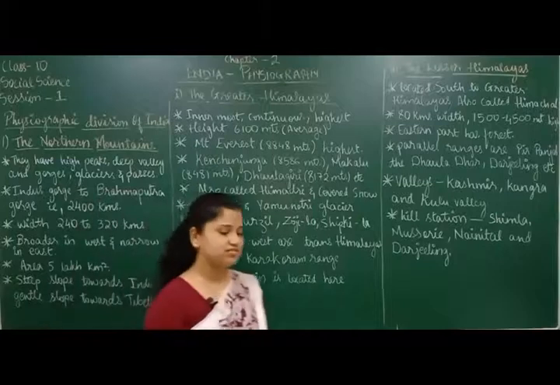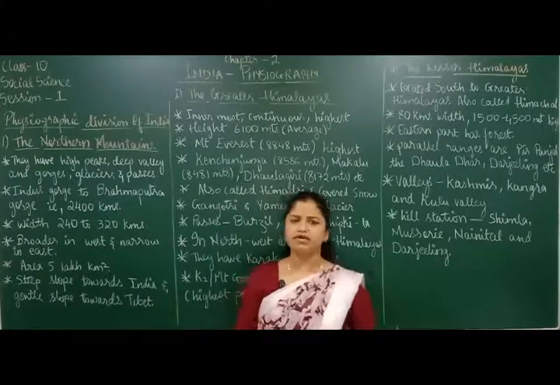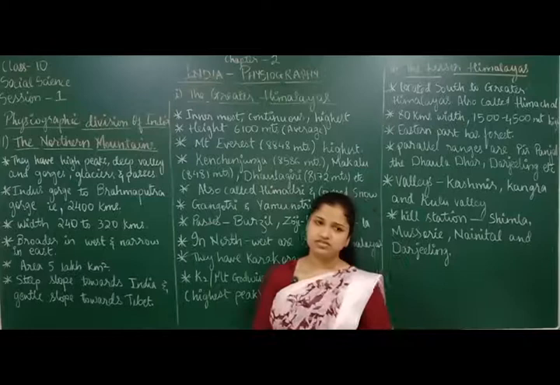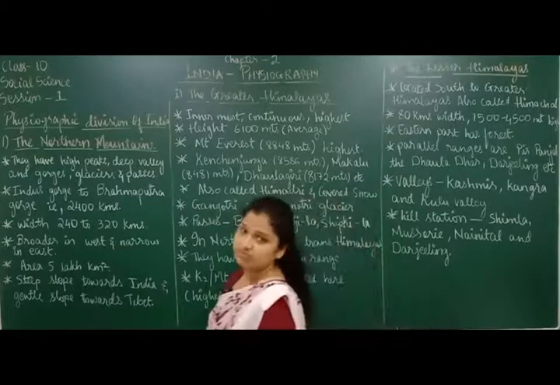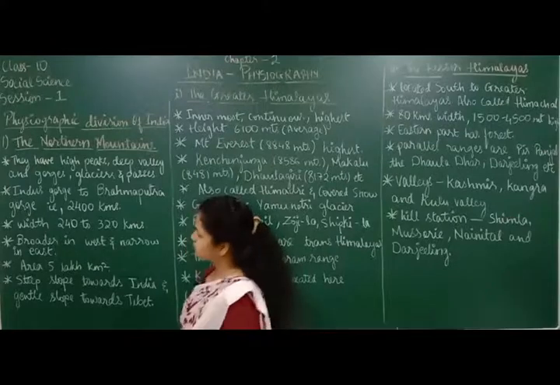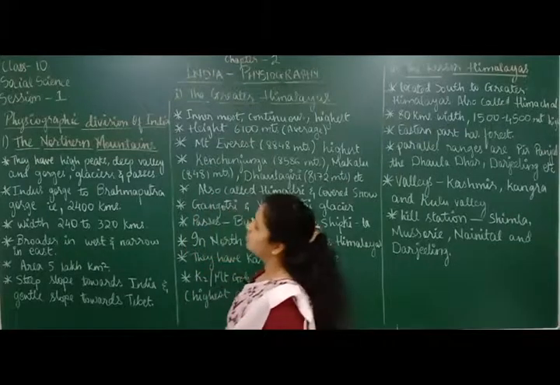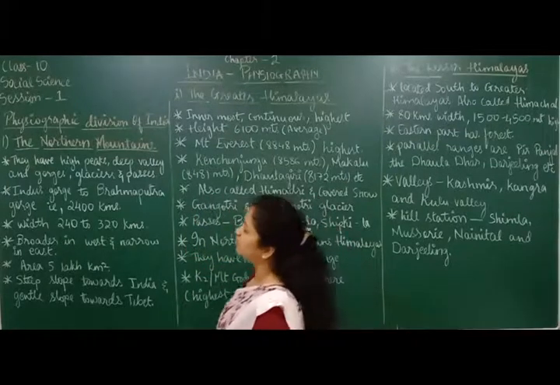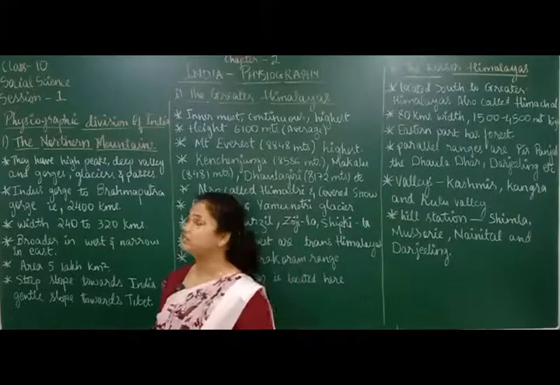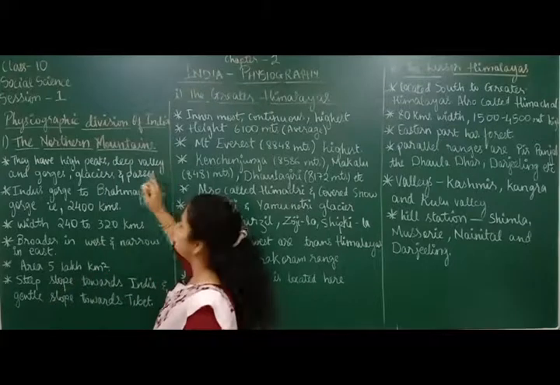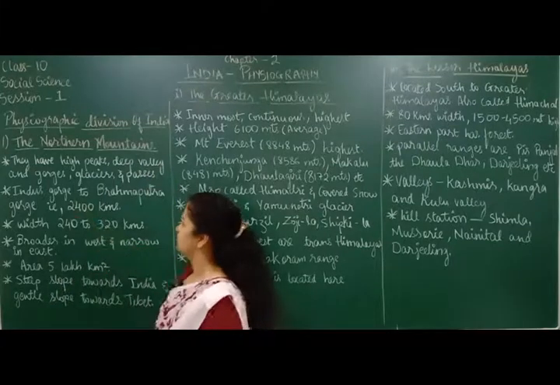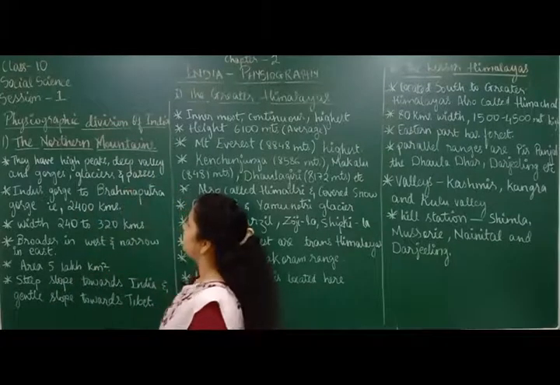First let us learn in brief about the northern mountains. Different specifications are given here. All these are very important, so keep them in your mind. First of all, these northern mountains have a lot of different features of the earth. For example, they have high peaks, deep valleys, gorges, glaciers and passes.